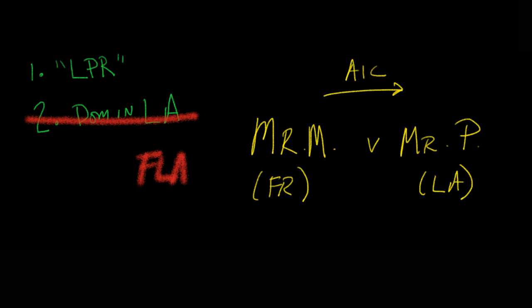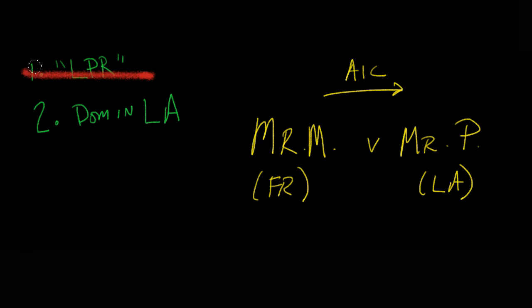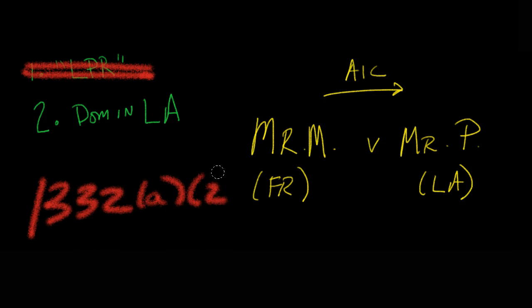Now, what if it was the reverse, right? Let's suppose that Mr. Moz is in fact domiciled in Louisiana, but now he's not a lawful permanent resident. He's just someone who's a foreign citizen who's domiciled in Louisiana, but he's not a lawful permanent resident. And now here what I'm going to do is let you look at the statute, engage in the same statutory construction, and tell me, is there going to be 1332 jurisdiction here, namely 1332(a)(2) jurisdiction? Think about it.